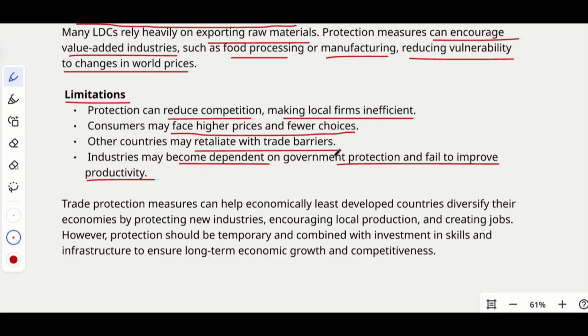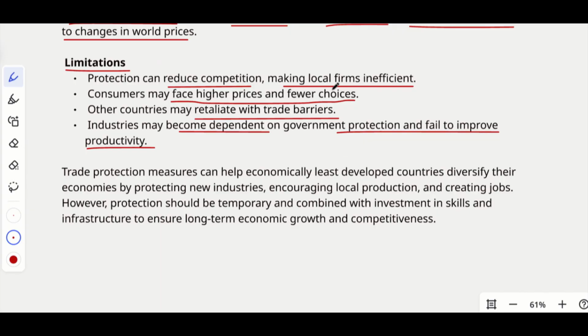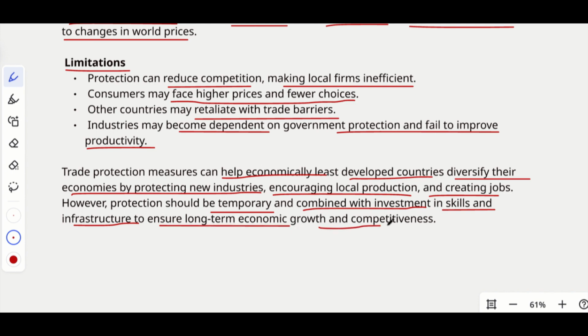Okay. So, trade protection measures can help economically least developed countries to diversify their economies by protecting new industries, encouraging local production, and creating jobs. However, protection should be temporary. This is an important point. Protection should only be temporary and combined with the investment in skills and the infrastructure to ensure long-term economic growth and competitiveness.